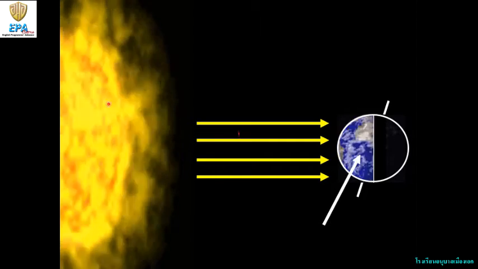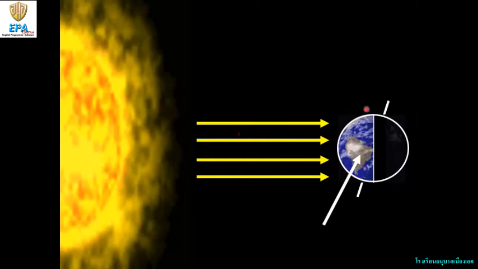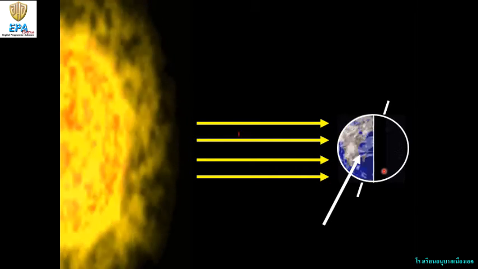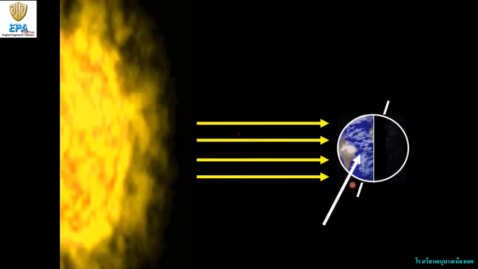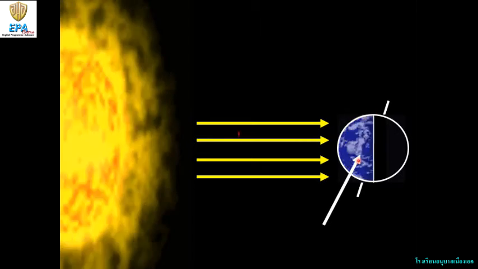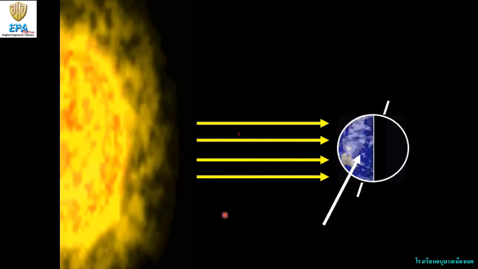Here, this is the light that comes from the sun and it is rotating. So that's why what happened? Here, the side facing the sun happens to be a daytime. So that's why we can see sun in the daytime only.